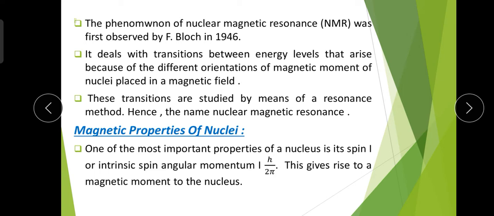Neutron is neutral, but proton is a positively charged particle, and due to the charge it has a magnetic moment, and it also has a spin, that is, the proton has an intrinsic spin, denoted by capital I. Due to this intrinsic spin we have the intrinsic spin angular momentum, which is an integral multiple of h cut, or h upon 2 pi, and this gives rise to a magnetic moment of the nucleus. Because of the nuclear spin, the nucleus has a magnetic moment.